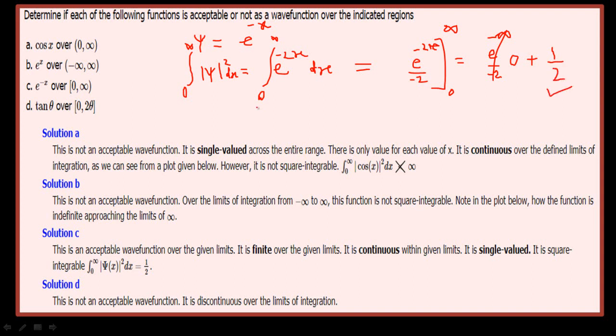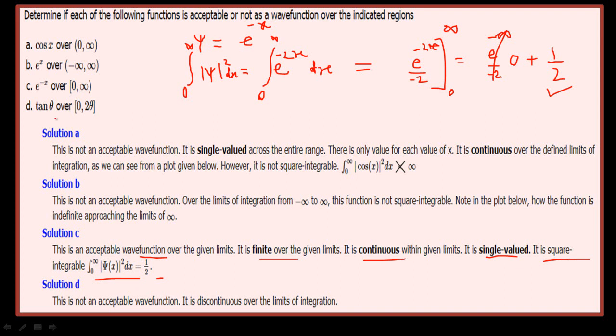So this third function is an acceptable wave function because it is finite, it is continuous, it is single valued, and also it is square integrable since its value is half.